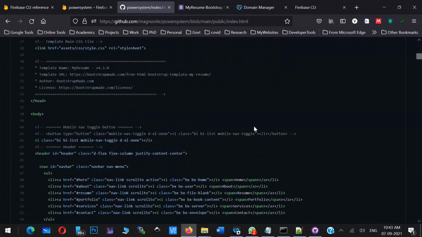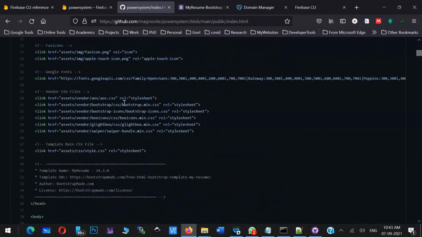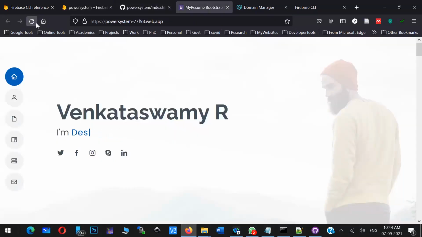Now the thing is, I have not touched the Firebase application, right? I have not done any Firebase deployment now. So now that change should reflect automatically in the application. Now let me go to this application and refresh it.